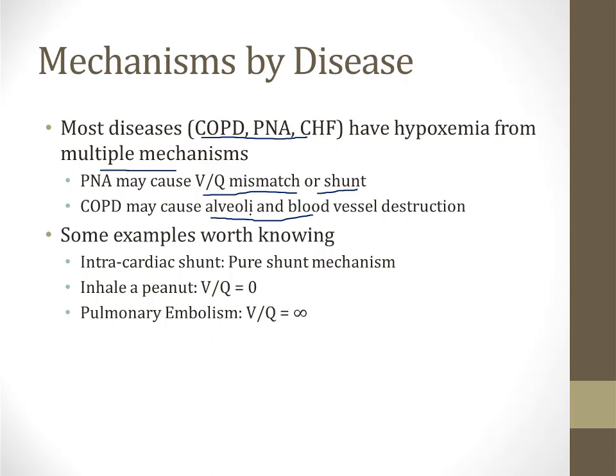A few examples that are worth knowing, however, for step 1 of your boards are that if a patient has an intracardiac shunt, like a VSD, this is a pure shunt mechanism, and this usually will not correct with oxygen. If a child inhales a peanut and it gets stuck in their lungs, this leads to a VQ ratio of 0 in that portion of the lungs. And as we discussed earlier, pulmonary embolism is a classic cause of a VQ ratio of infinity.